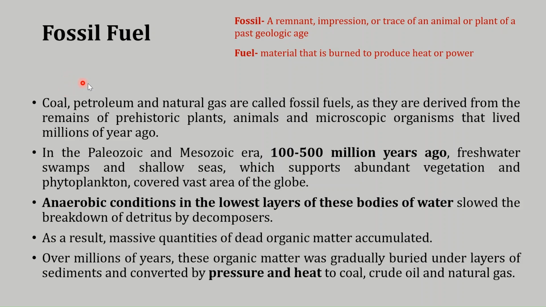Coal, petroleum, and natural gas are called fossil fuels because they are derived from the remains of prehistoric plants, animals, and microscopic organisms that lived millions of years ago. In the Paleozoic and Mesozoic era, which was 100 to 500 million years ago, freshwater swamps and shallow seas covered vast areas of the globe and supported abundant vegetation and phytoplankton.